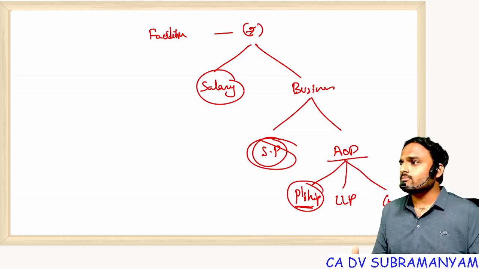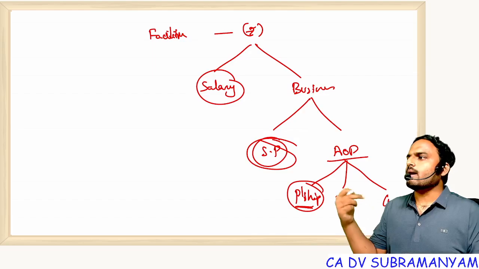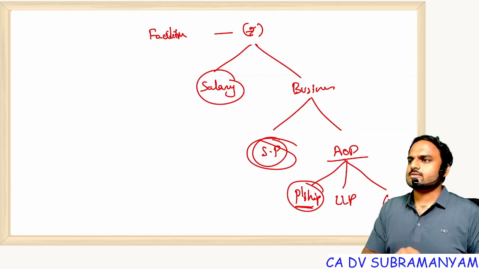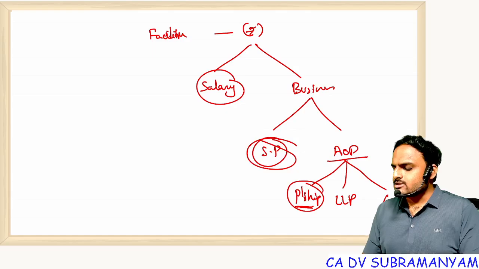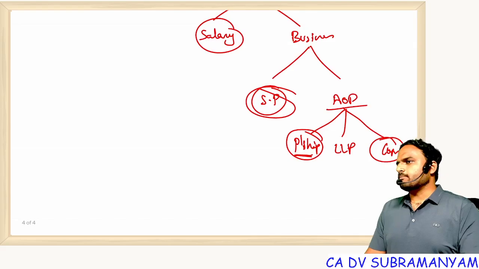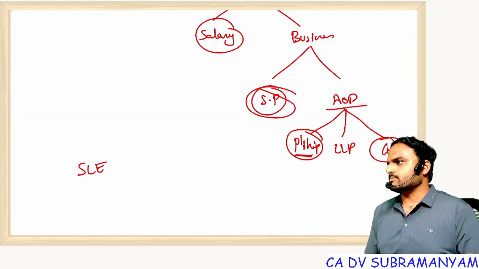What is joint and several liability? I am liable for my acts, I am also liable for my partner's acts, because every partner is an agent to other partners. Another drawback. Now the best alternative is company. Now company is an artificial person. Yes or no? It has a separate legal entity concept.